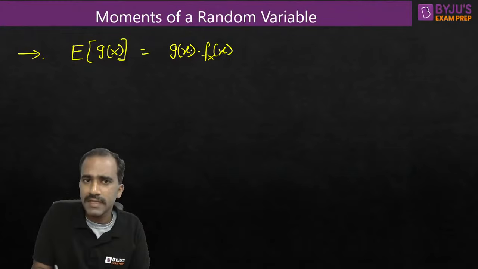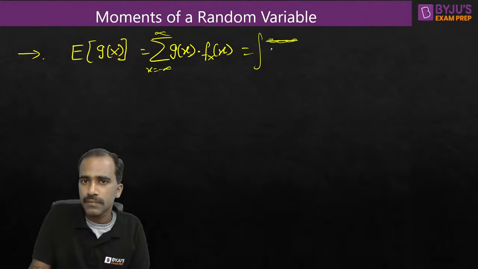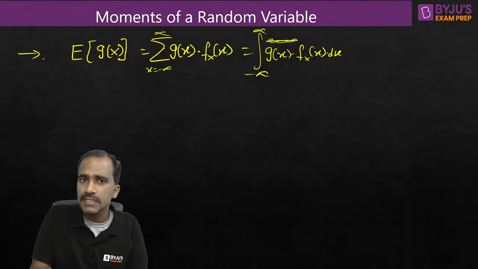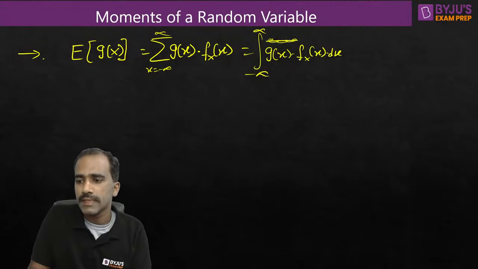Now, same thing. You want to average this, take that, multiply the corresponding probability, and then just do summation or integration based on the random variable, if it is discrete or continuous. If it is discrete, just do summation. If it is continuous, do integration. Integral of g of x into fx of x dx, as simple as that. Any function of x, same process. Take that function, multiply with the PDF of the underlying random variable, and then just do integration or summation based on the random variable. Okay, right, that is the idea.